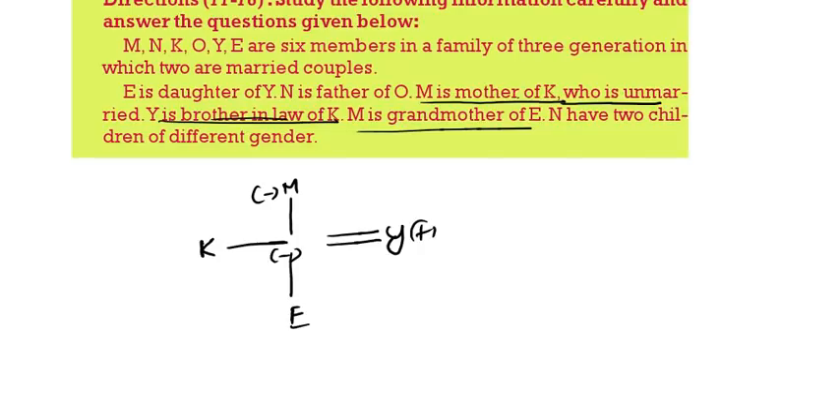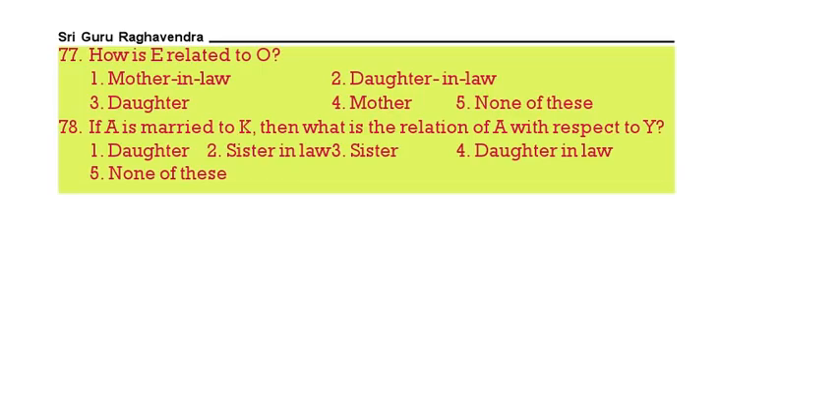Then N has 2 children of different gender. E is the daughter of Y. N is the father of O. So N will be the father of O. N is having two children. The two children are O and K of different gender. So O is minus. So K will be plus. So this is the total blood relation we are having. Now based on this we should answer the question. See the first question.